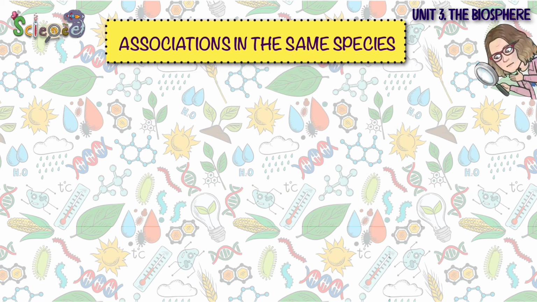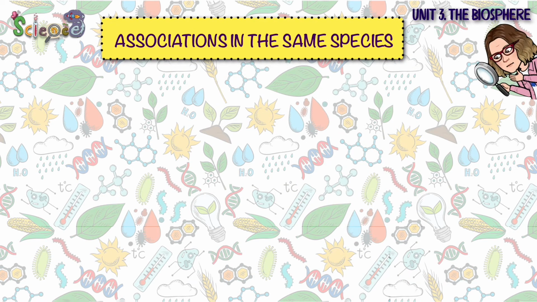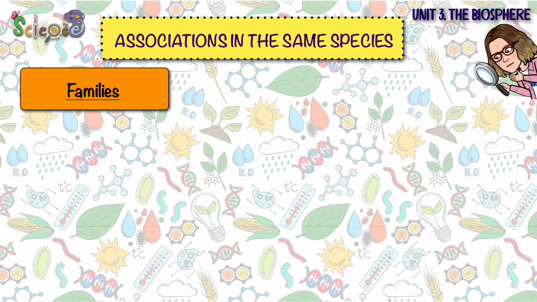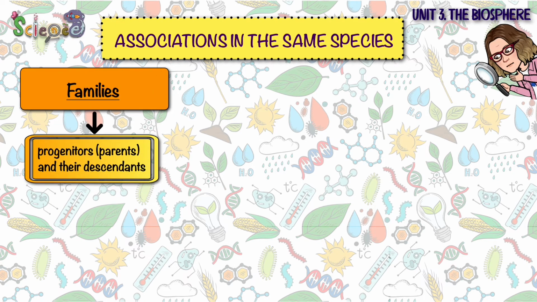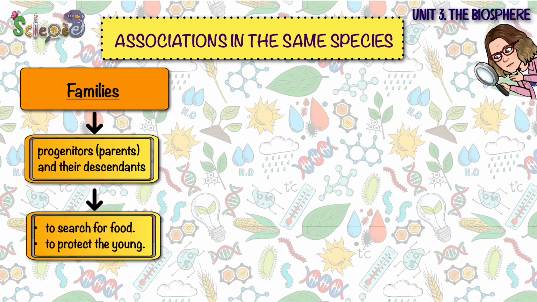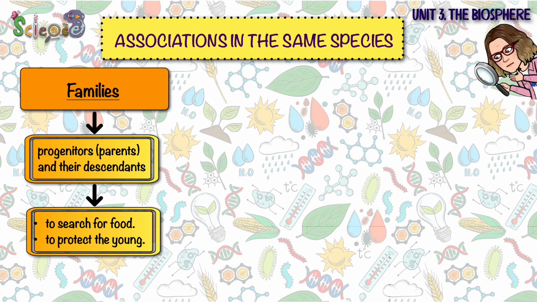Among all the relationships that can occur between individuals of the same species, we can find the following ones. Families may be one of the simplest ways of association established between the members of the same species. It usually consists of the progenitors, these are the parents, and their descendants. The members of the family organize themselves to search for food and protect the young, and when the young are old enough, they leave the family to form their own.